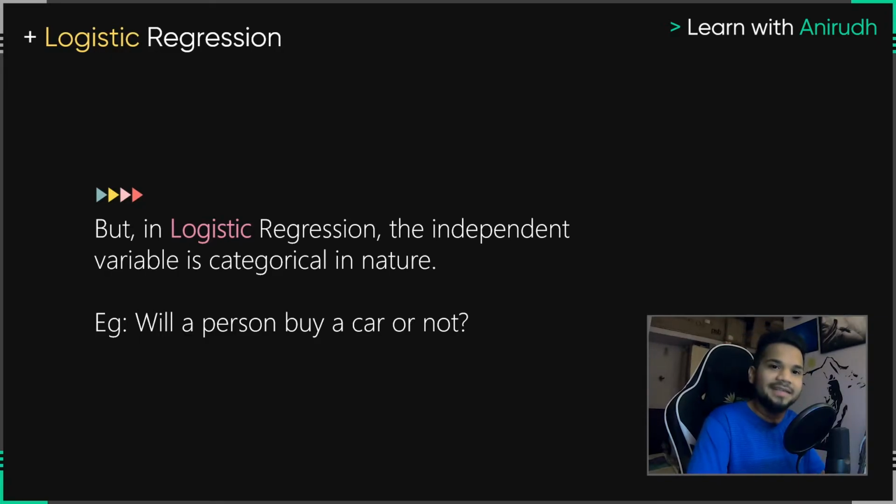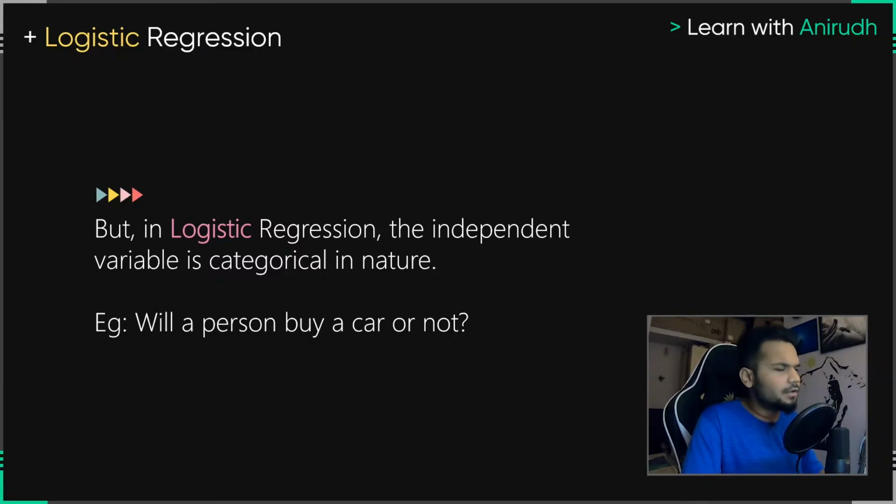What do I mean by this? Will you buy the phone? The answer is yes or no. Will the person buy the car or not? Again, the answer is yes or no. Or what is the probability that a person will buy the car? You see that, right? The answer is mostly categorical in nature if you're doing a binary classification, and if not, you can still have predictions.